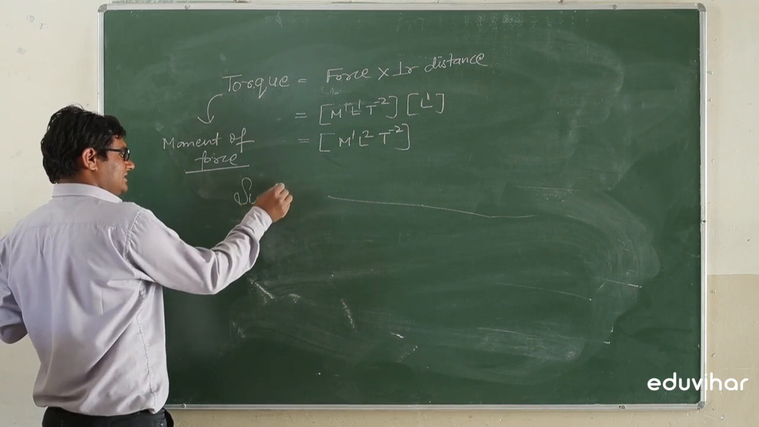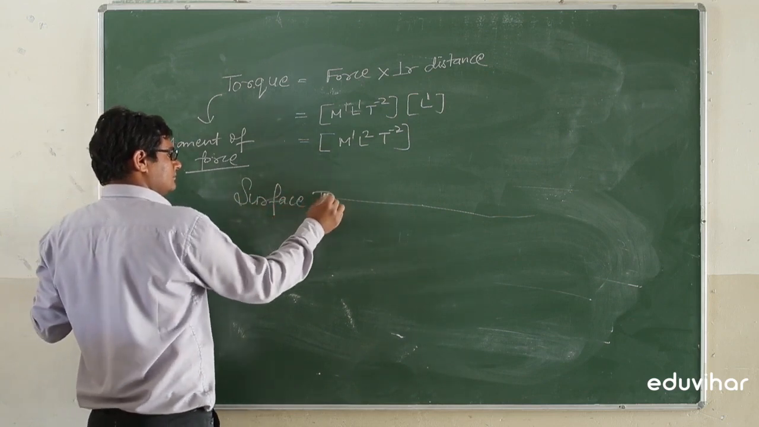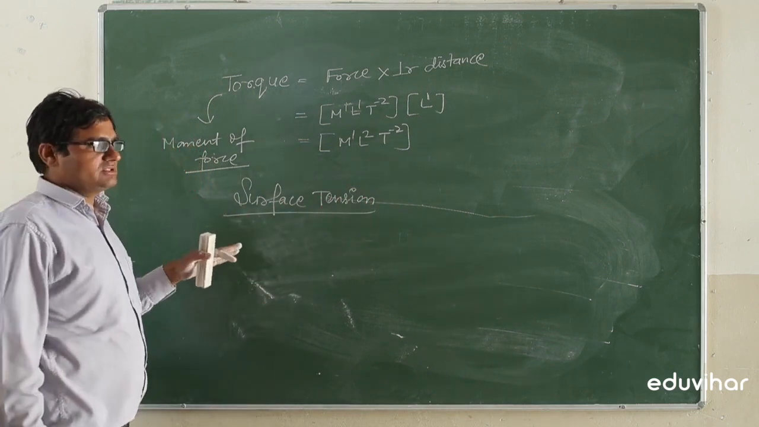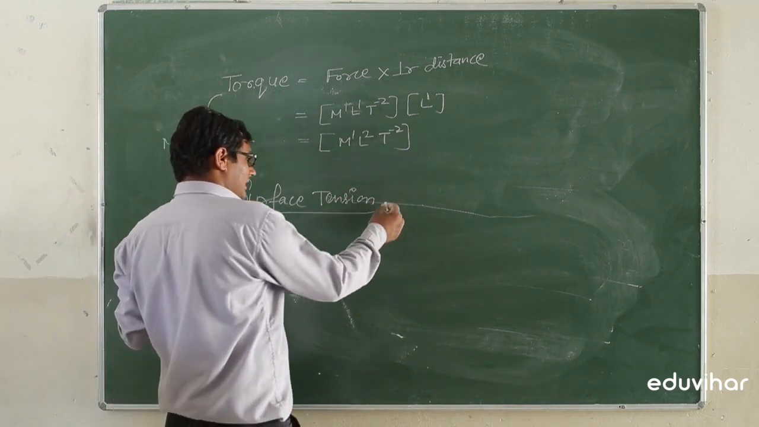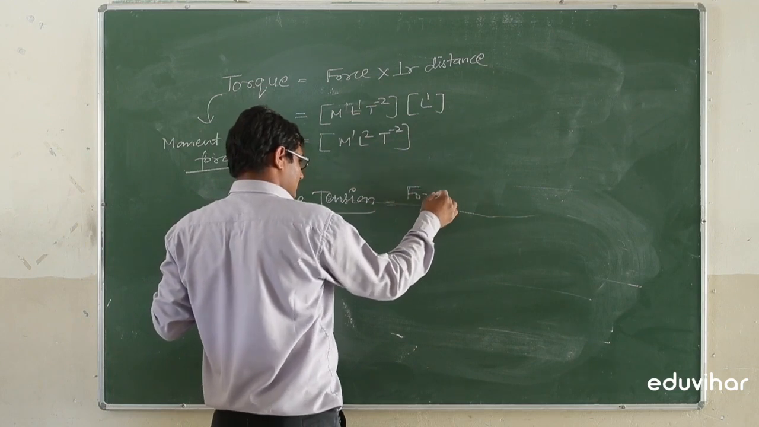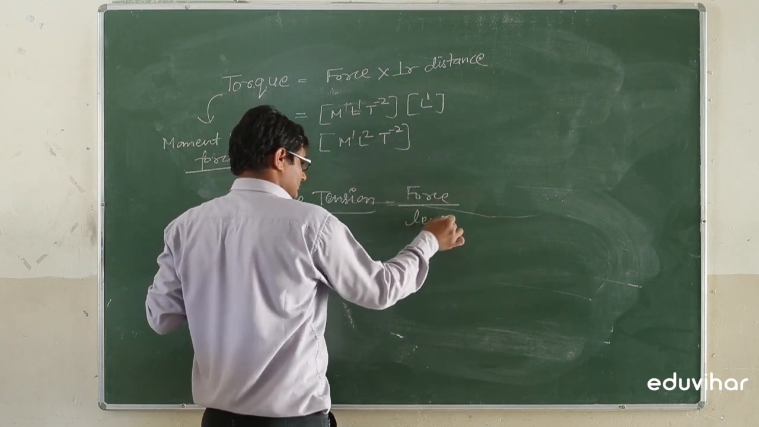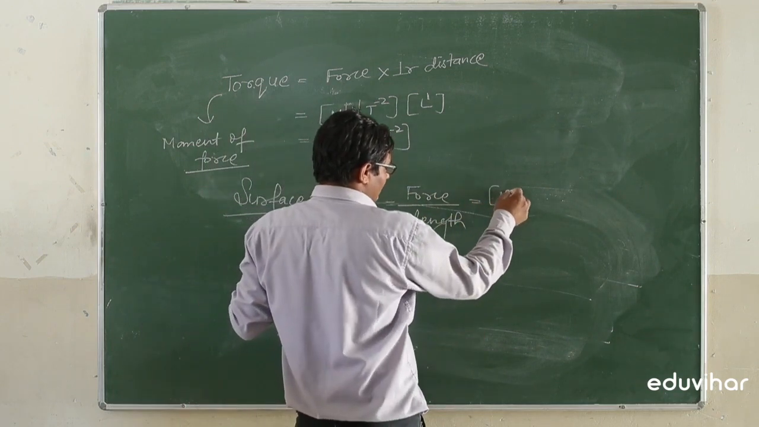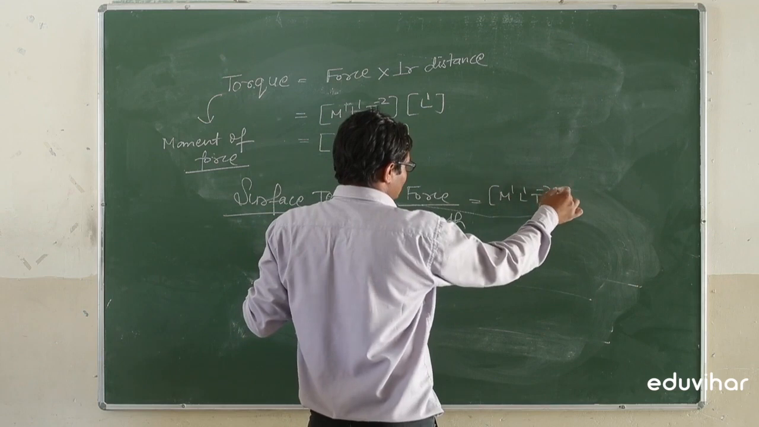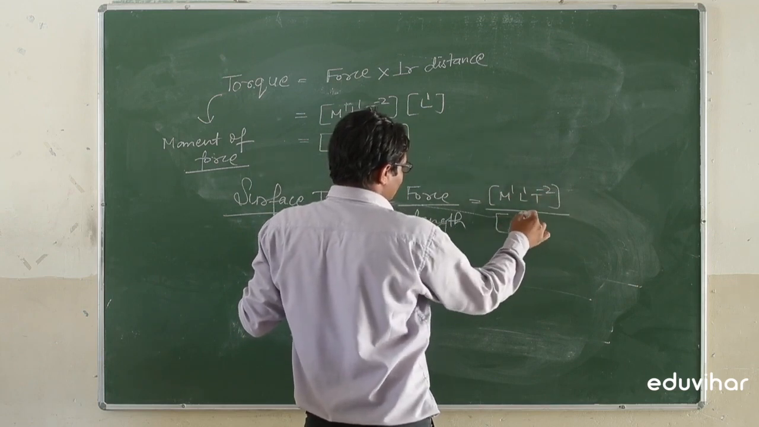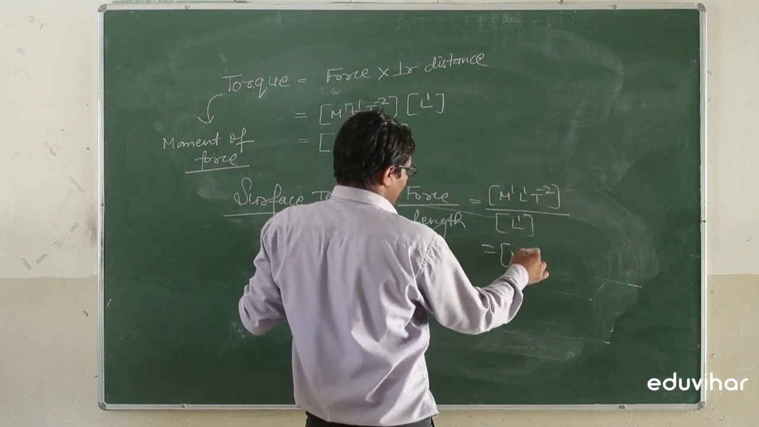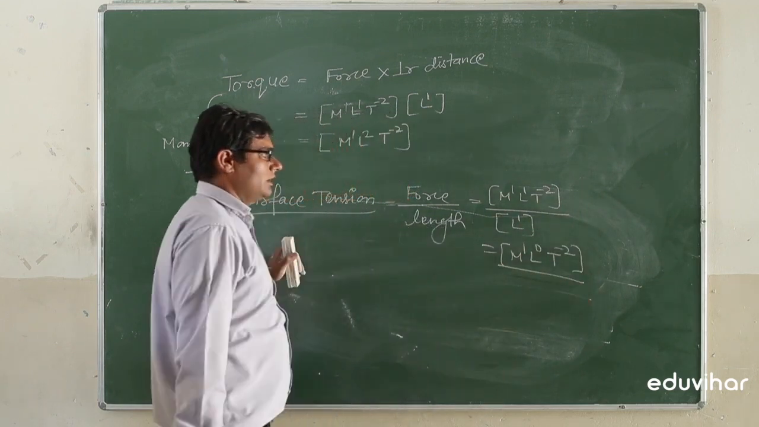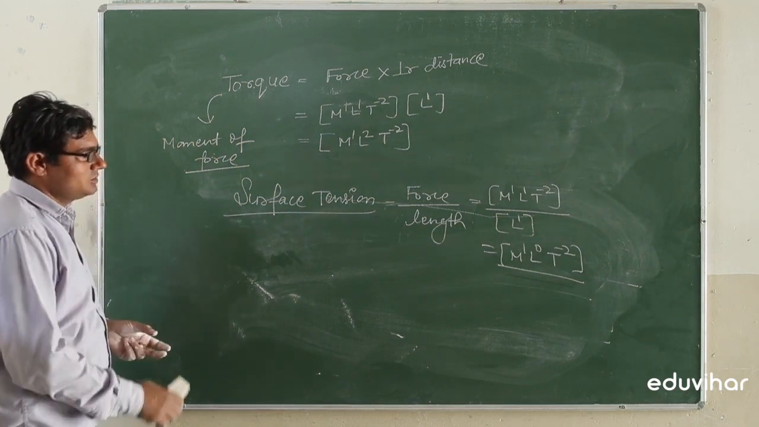Next one is surface tension. The dimensional formula for surface tension: it is force by length, and force having the dimensions M1 L1 T minus 2 divided by L1. So it can be calculated as M1 L0 T minus 2.